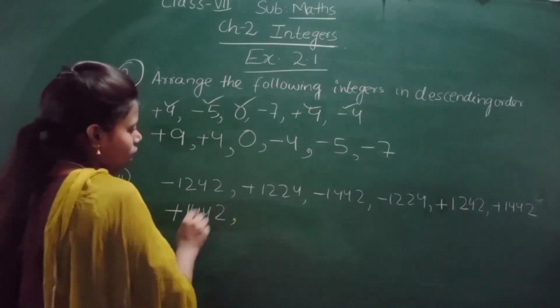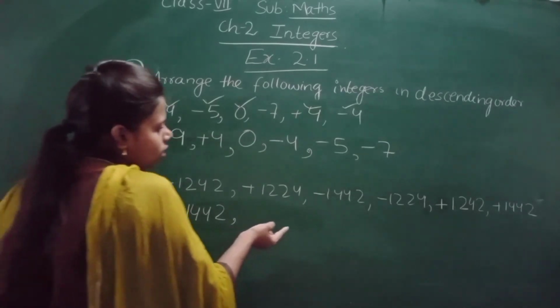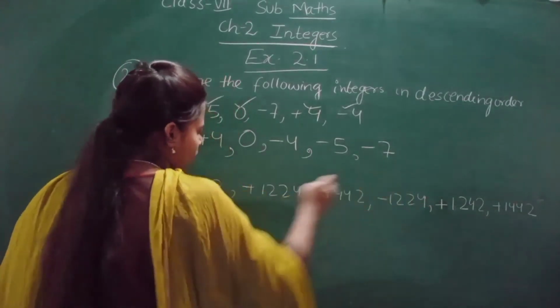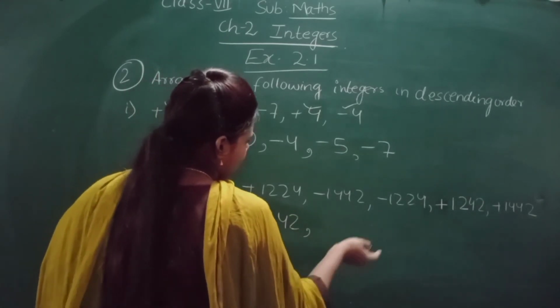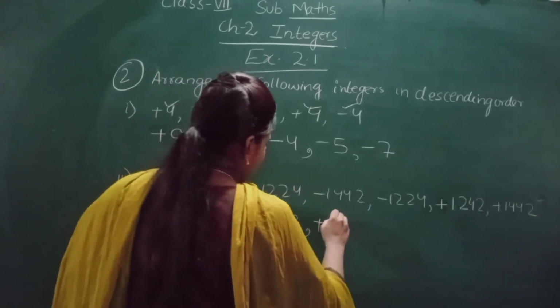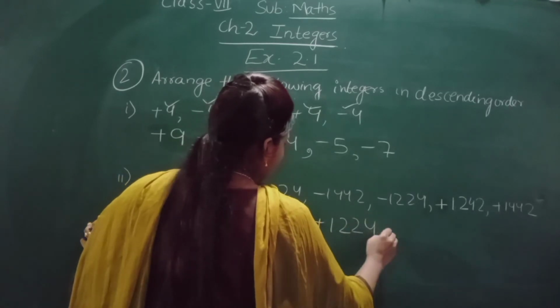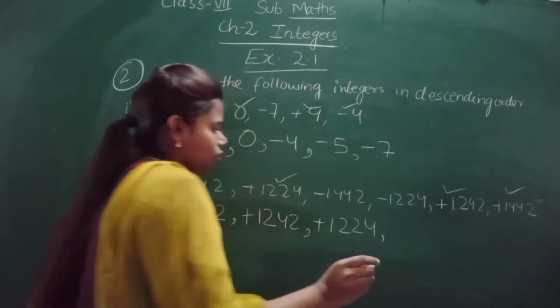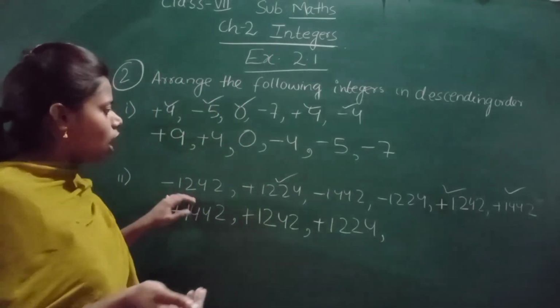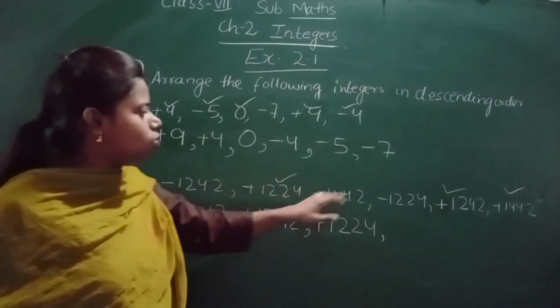1442. Okay, and after this, which one is smaller? It is 1242. And then at last the smallest is this one, plus 1224. Okay, so we have done these three positive integers, so that no confusion will be there. Now how much is left? 3 is left. 1, 2, 3.